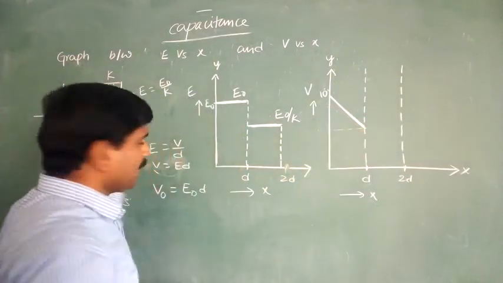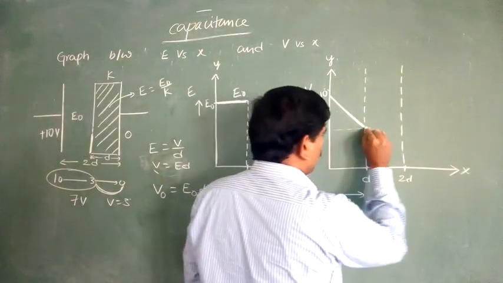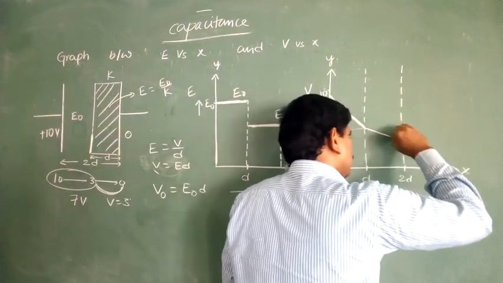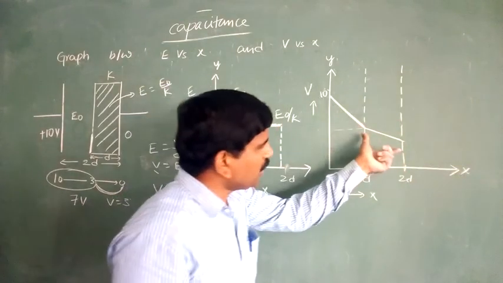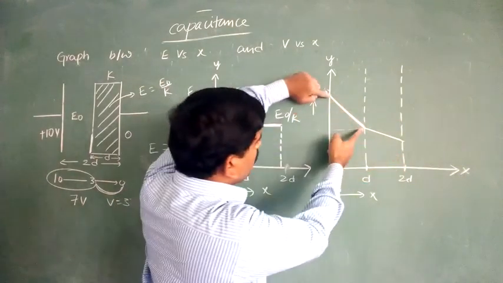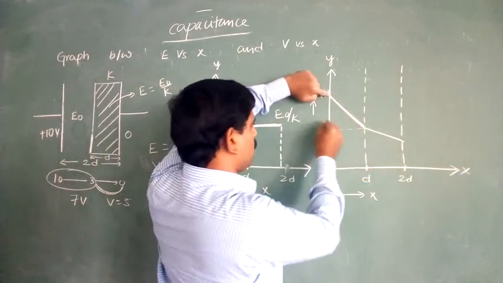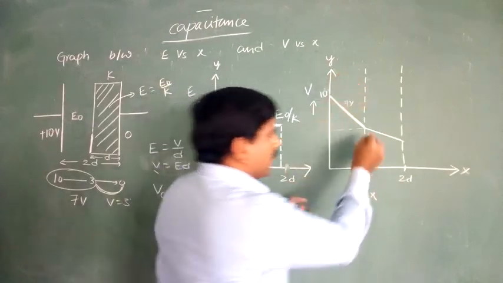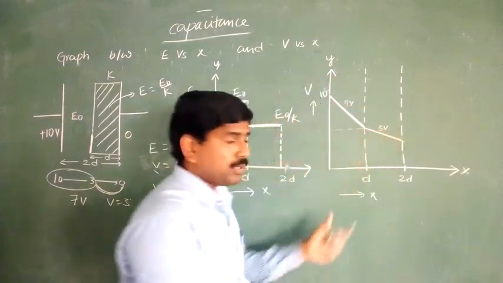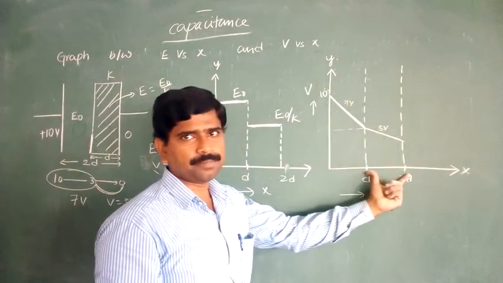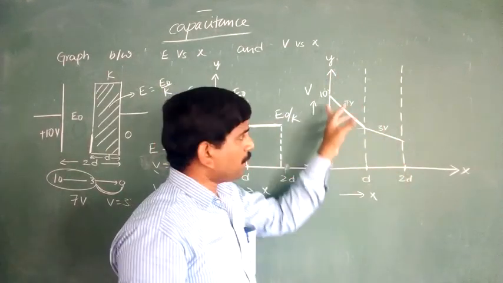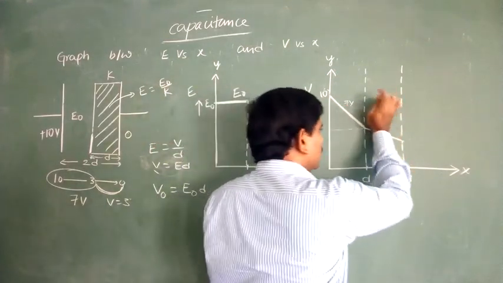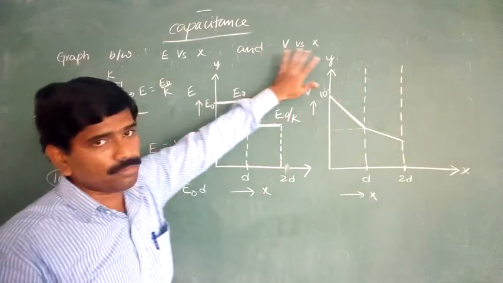In case of the dielectric medium, observe, we get a line, a curve like this. Here the potential drop is less. Here the potential drop is more. According to our example, here it is nearly 7 volts, but here it is 3 volts only. The separation is the same, but the potential drop here is more compared to the second region. So this is the graph for V versus X.